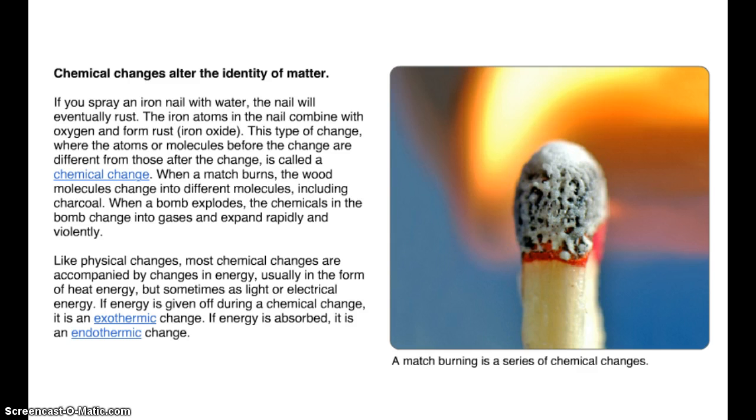If you spray an iron nail with water, the nail will eventually rust. The iron atoms in the nail combine with the oxygen and form rust called iron oxide. This type of change, where the atoms or molecules before the change are different from the ones after the change, is called a chemical change. When a match burns, the wood molecules change into different molecules, including charcoal. When a bomb explodes, the chemicals in the bomb change into gases and expand rapidly and violently. Like physical changes, most chemical changes are accompanied by changes in energy, usually in the form of heat energy.